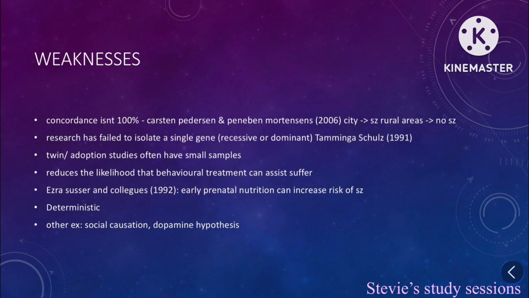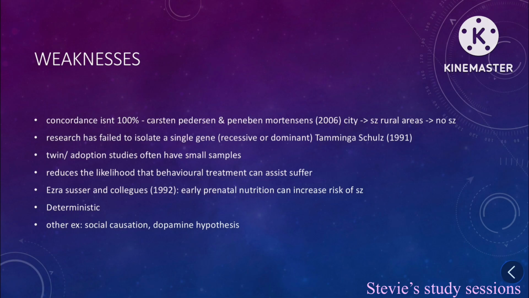This is from Tamminga, 1991. Adoption and twin studies often have small samples and therefore cannot be generalized. As well as this, twins have an unnatural life and therefore cannot be applied to the general population. Reduces the likelihood that behavioural treatments can assist an individual with schizophrenia.